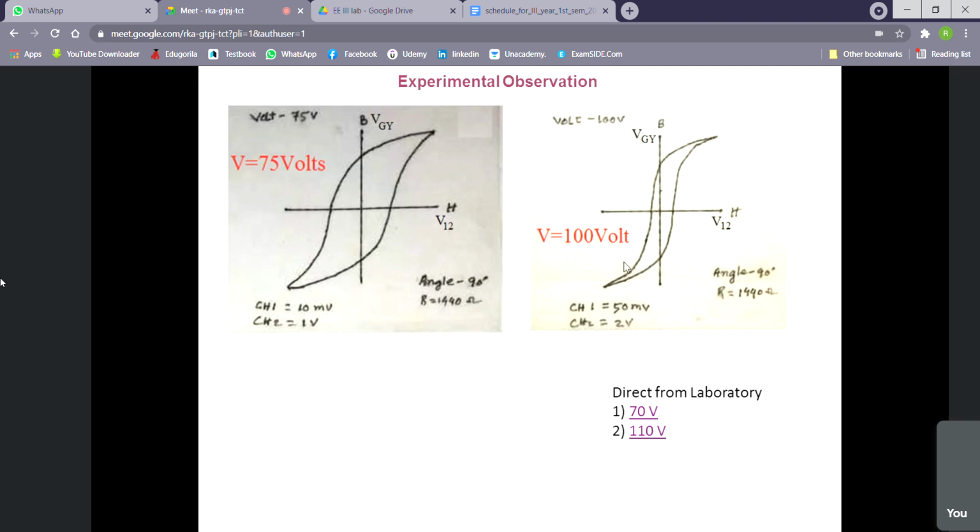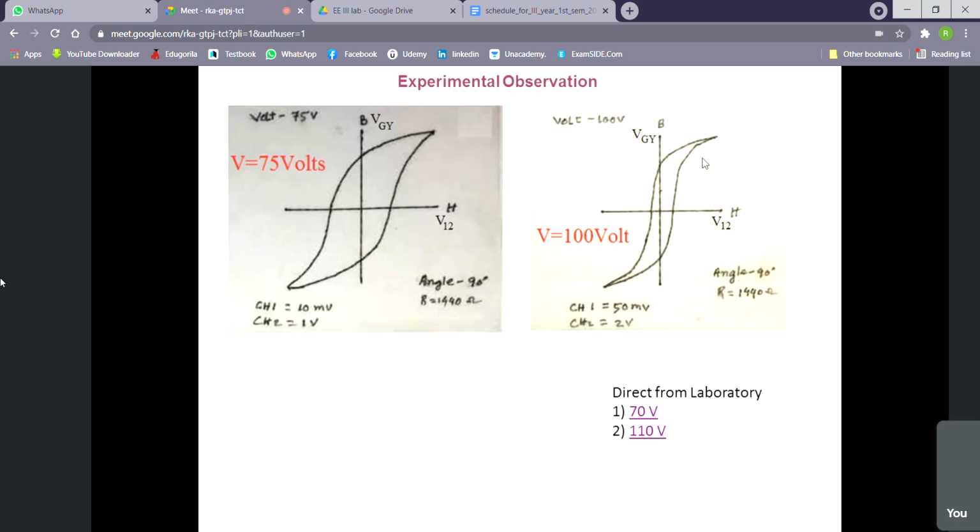And here you see, it seems that for 100 volt the area of the loop is lesser, but that is not the case. The area of the loop is higher. If you see the scale, here the scale is 10 millivolt for channel 1, here it is 50 millivolt. Channel 2 is 1 volt, here it is 2 volt.